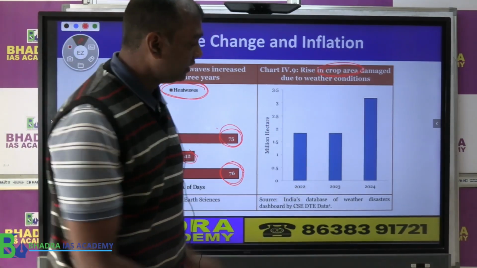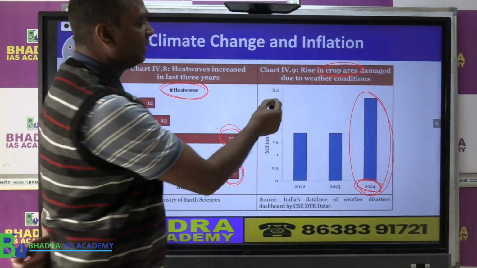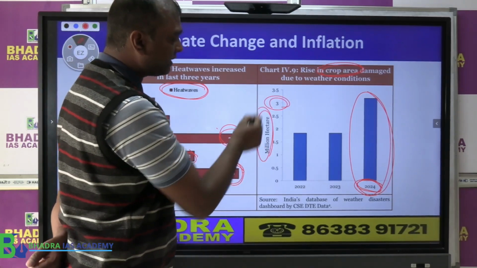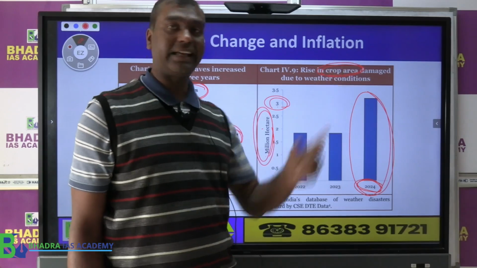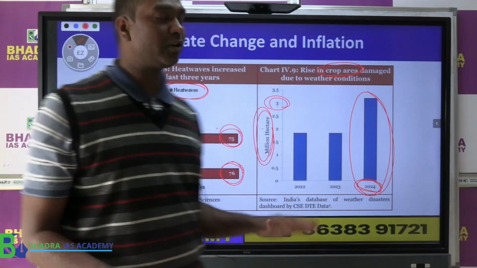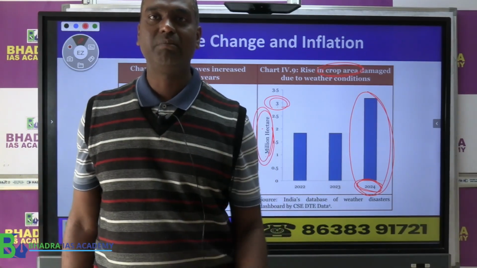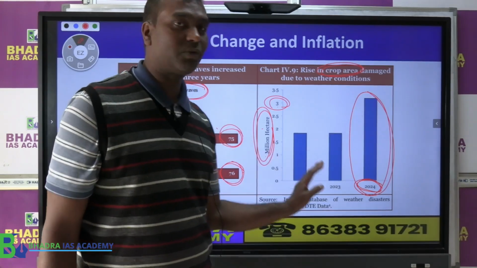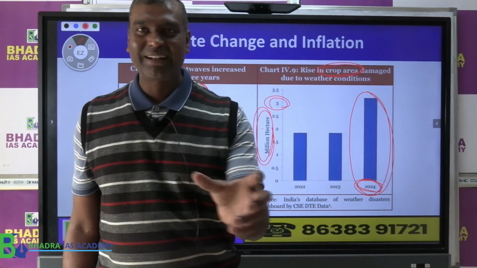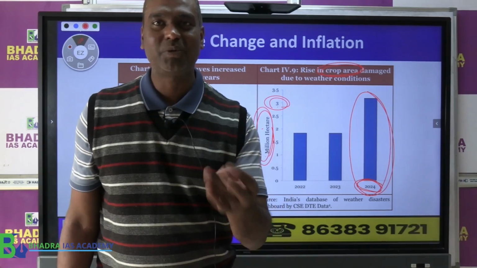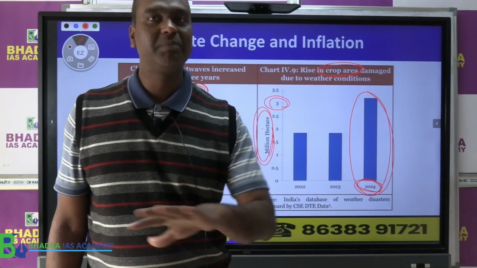Okay, now look at here, May 2024, huge area, how much? More than 3 million hectare. More than 3 million hectare crop area was affected because of this extreme weather condition, uneven monsoon, etc. As a result, what happened? Production of onion and tomato, the top products we call it, tomato, onion, potato, they were affected. Mostly the government talked about tomato and onion, not much about potato.